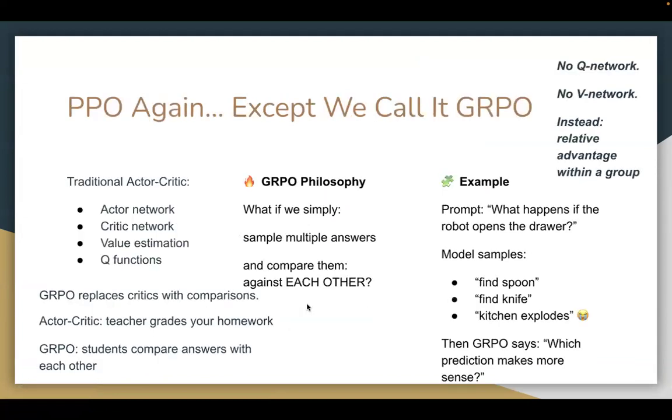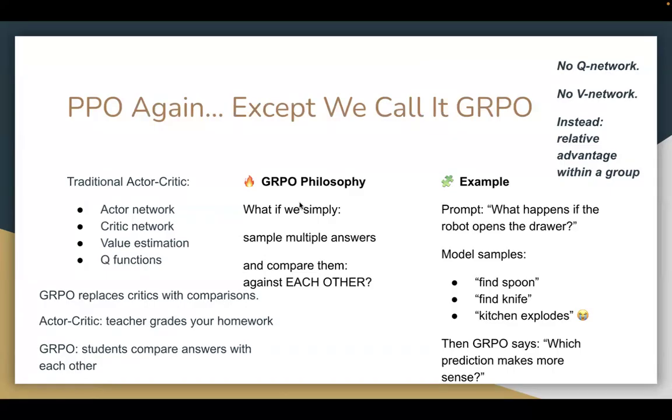And now let's bring back PPO, except we are doing what we call group relative PPO, basically. In traditional actor-critic, there's an actor network and a critic network, and we compute value estimation and Q functions. GRPO replaces critics with what we call comparisons. Actor-critic is like a teacher grading your homework. GRPO is you compare your answers with each other.